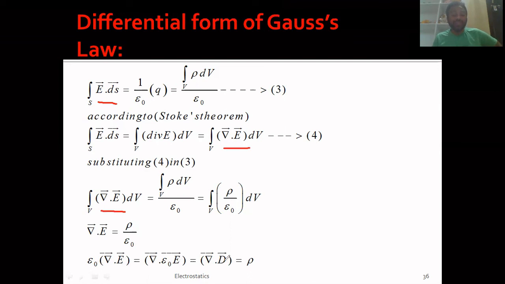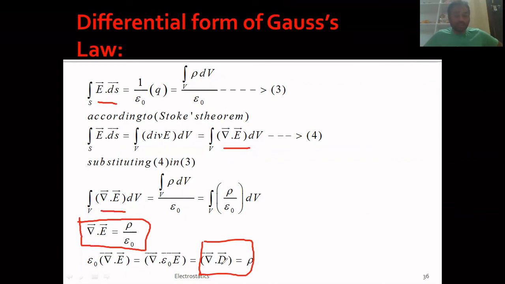So divergence D becomes rho. You can stop here or at the previous step, as you wish. This is the differential form of Gauss theorem, where D is the displacement vector, which we will study in coming classes.